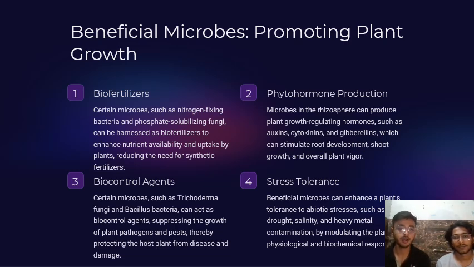Phytohormone production. Microbes in the rhizosphere can produce plant growth regulating hormones such as auxins, cytokinins, and gibberellins, which can stimulate root development and shoot growth and overall plant vigor. Moreover, stress tolerance. Beneficial microorganisms can enhance a plant's tolerance to abiotic stresses such as drought, salinity, and heavy metal contamination.